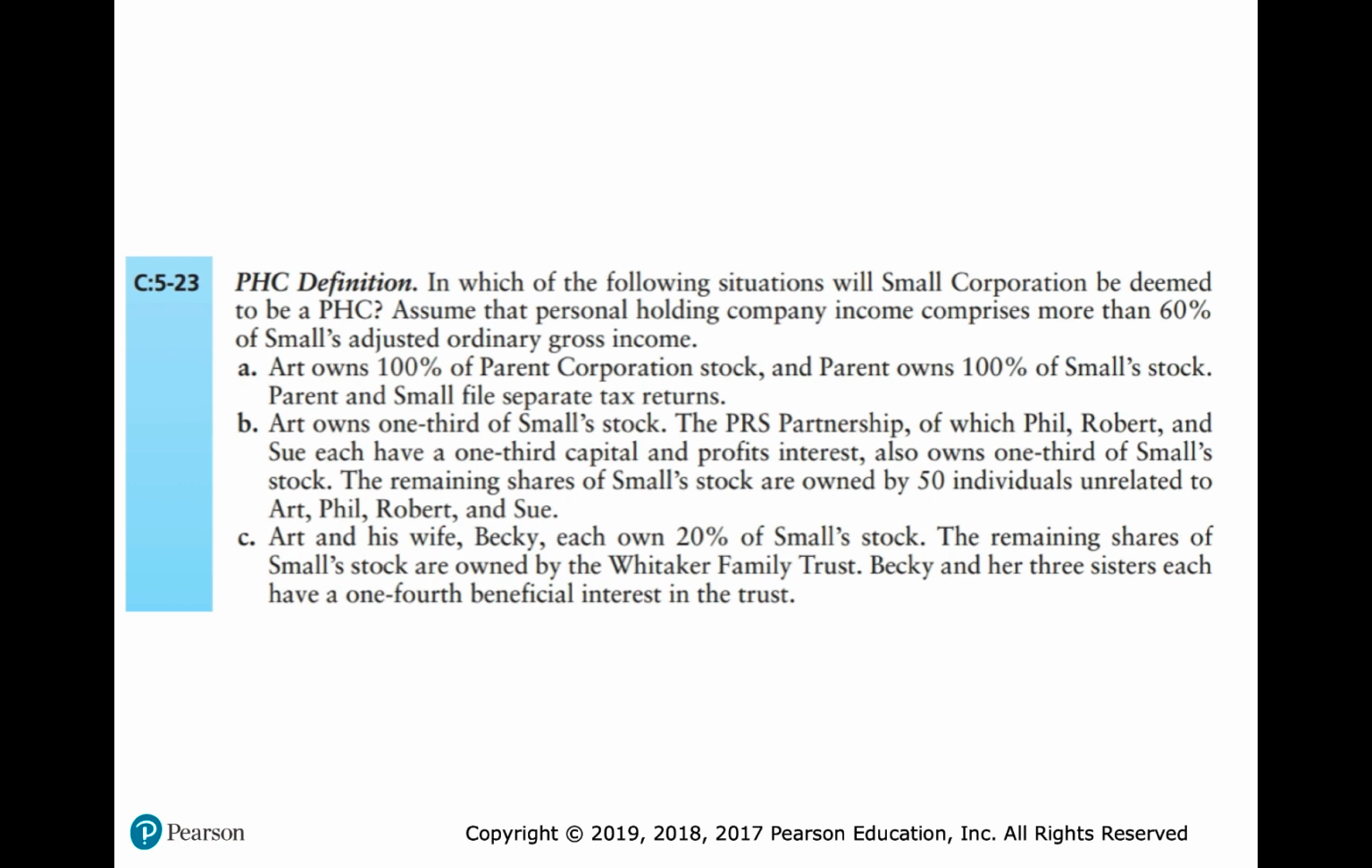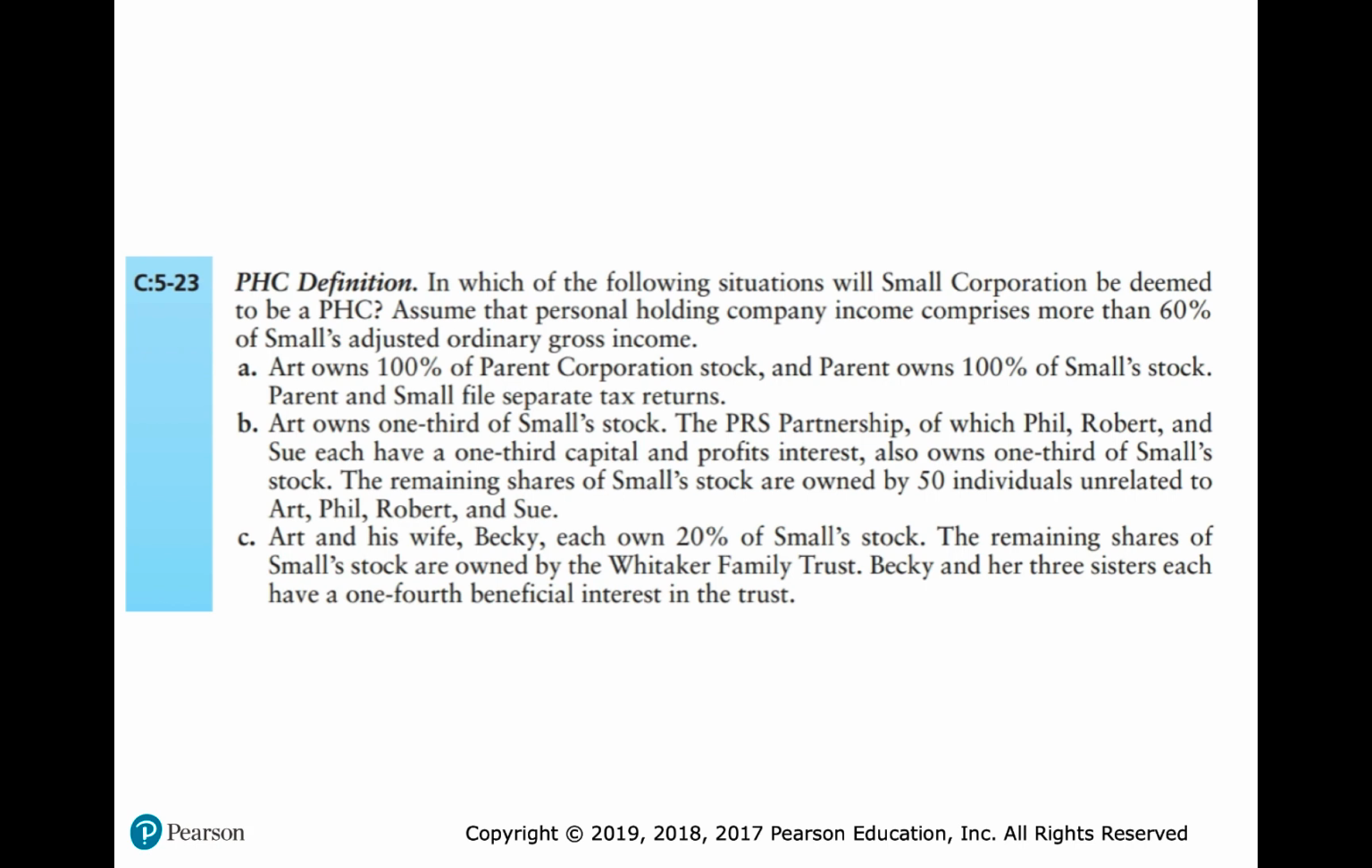Okay, so in Part A, Art owns 100% of parent corporation stock, and parent owns 100% of small stock. Parent and small file separate tax returns. Okay, so now we know, because of our attribution rules, that Art is going to be deemed to own all of small's stock. That's because Art owns all of parent, parent owns all of small, and remember, the shareholders are deemed to own the stock owned by corporations in which they own stock.